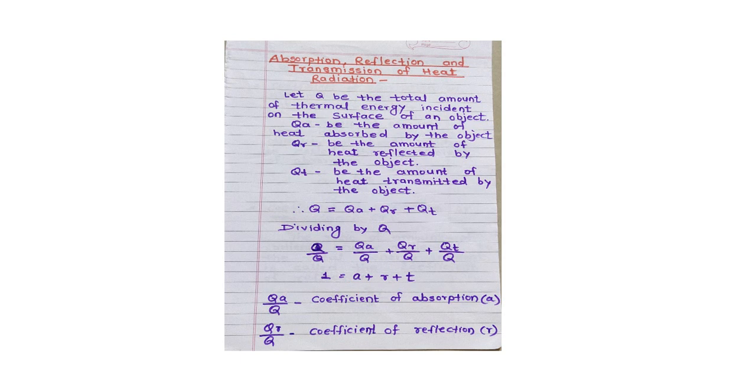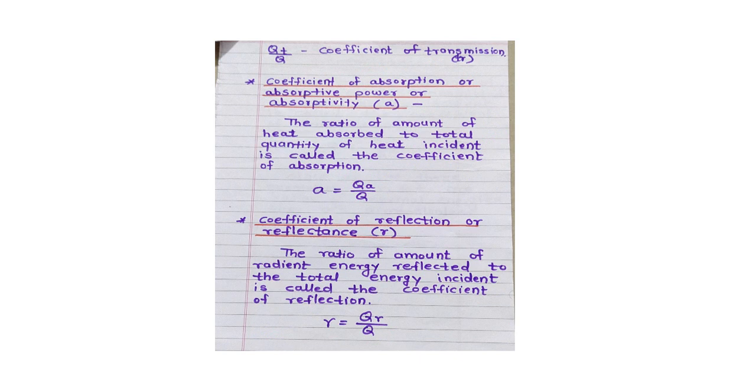Here QR upon Q is R, the coefficient of reflection, and here QT upon Q is T, the coefficient of transmission.